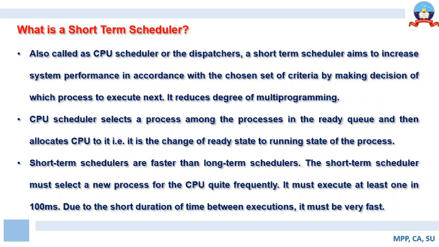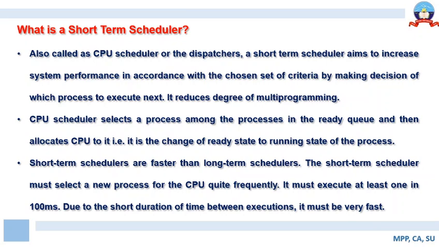Due to the short duration of time between executions, short-term schedulers are expected to be very fast. In contrast to the long-term scheduler, the short-term scheduler takes a job from the ready queue and assigns the processor to it for a given point in time based on certain criteria, right? The overall objective of the short-term scheduler is to enhance system performance, or to utilize the CPU optimally.